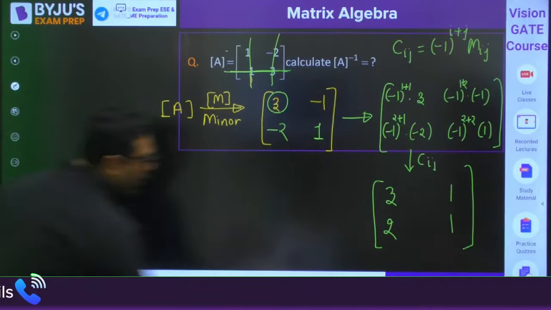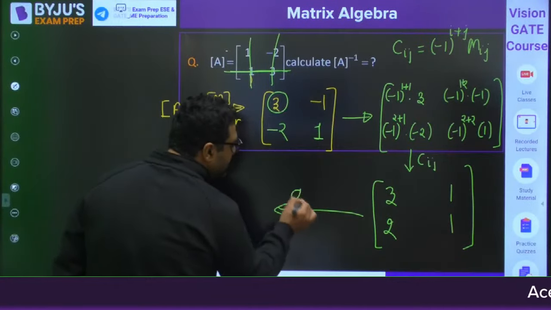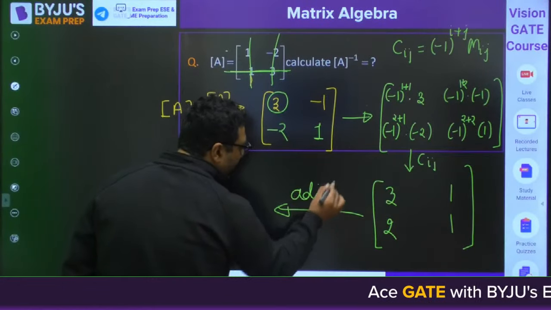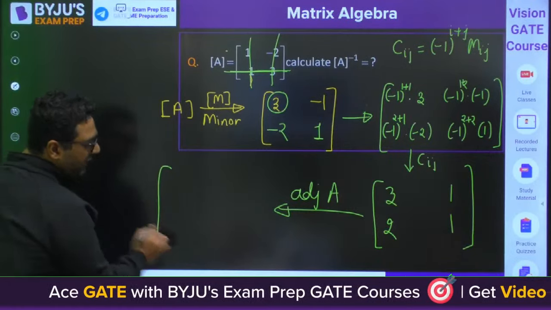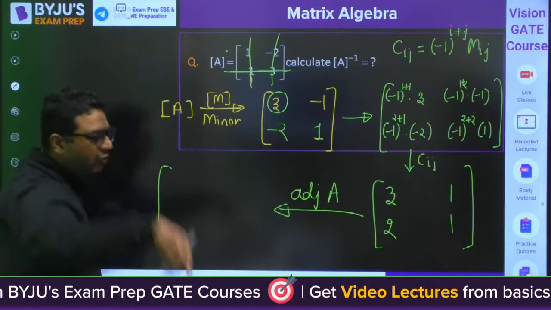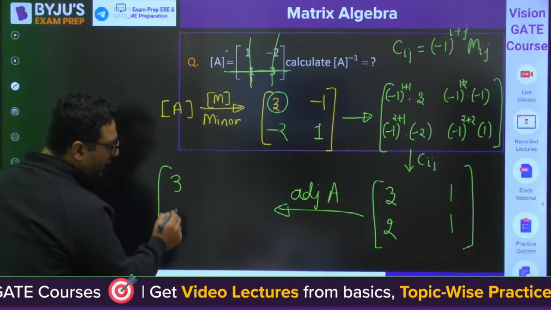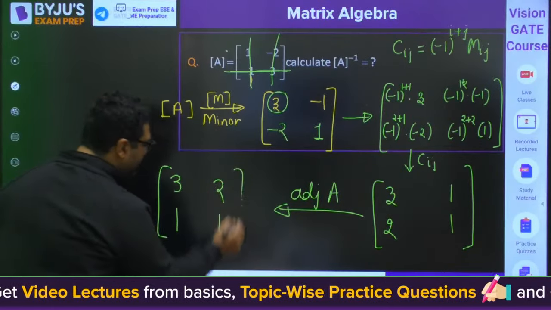Then you are going to make the adjoint of this. For adjoint of A, you take the transpose of this. When you take the transpose, row will become column, column will become row. So it will be 3, 1, 2, 1. This is the adjoint of A.